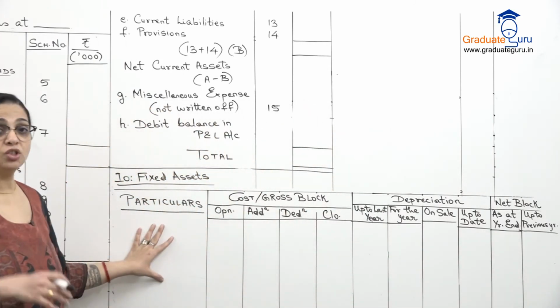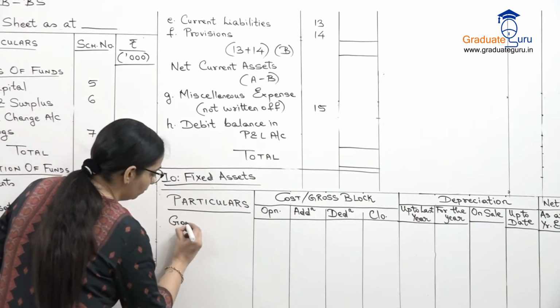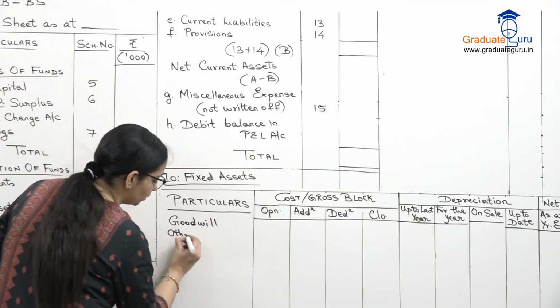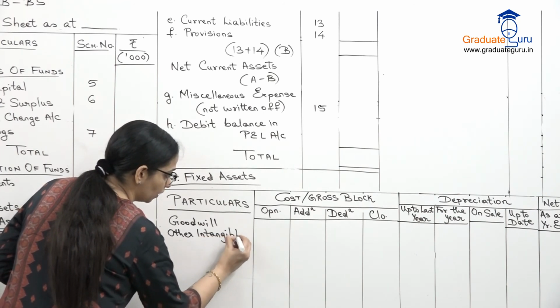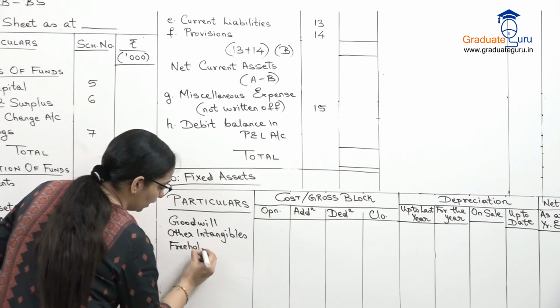So this includes your intangible assets also. So if there is goodwill, you will write goodwill. Any other intangible assets will be shown separately. Then we could have freehold land.